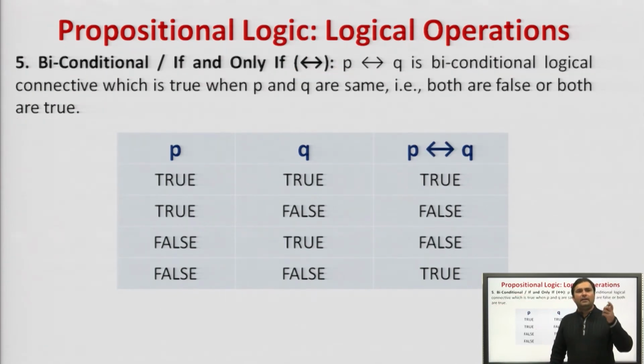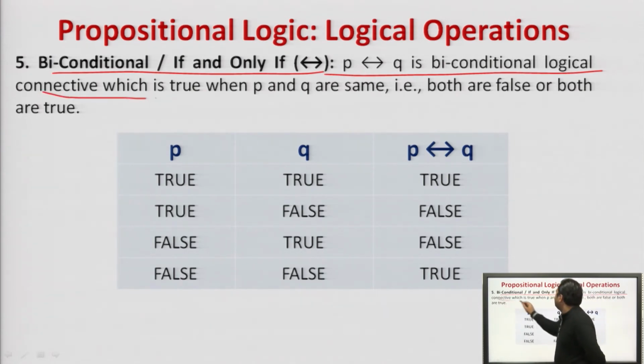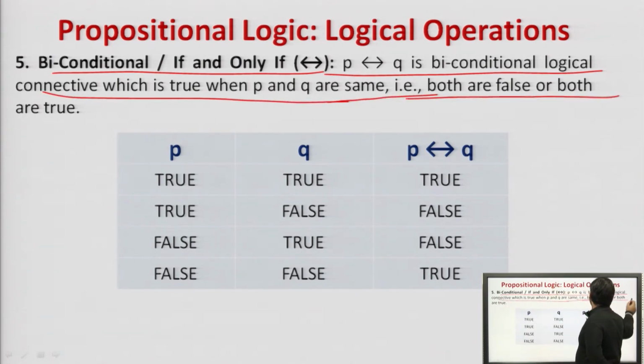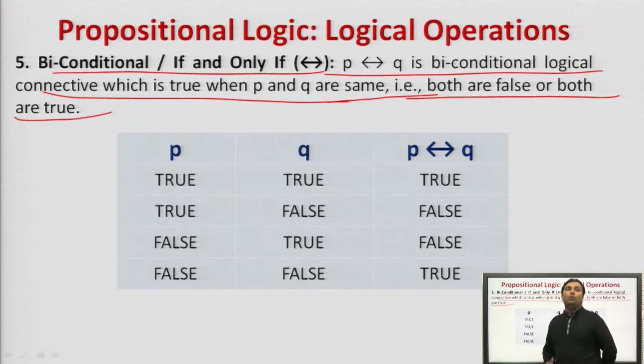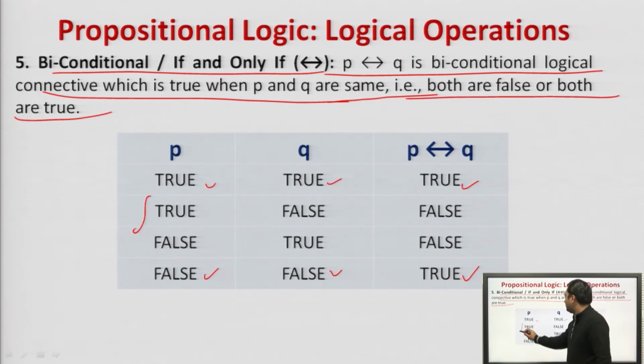Agreed? Next is biconditional, that is, if and only if. P and Q is a biconditional logical connective, which is true when P and Q are the same, both false or both true. In biconditional, only if P and Q are the same are the biconditional statements true. Same means P is true and Q is true, or P is false and Q is false, that is true and true. Rest of the statements are false. Agreed?